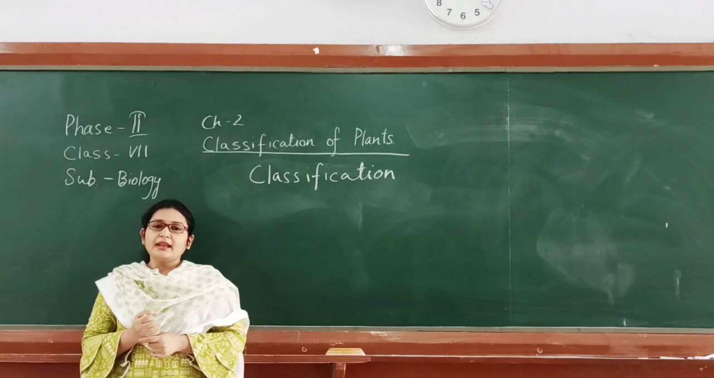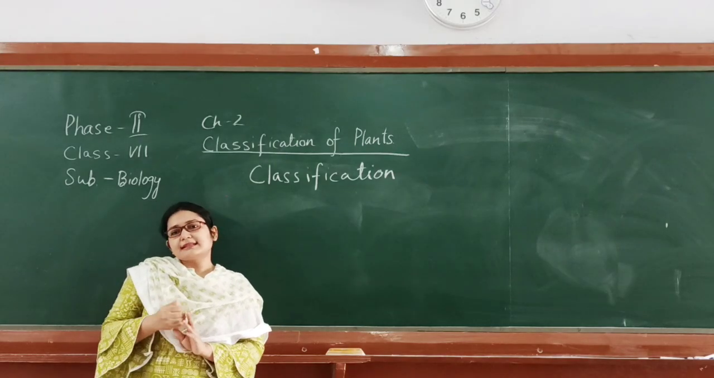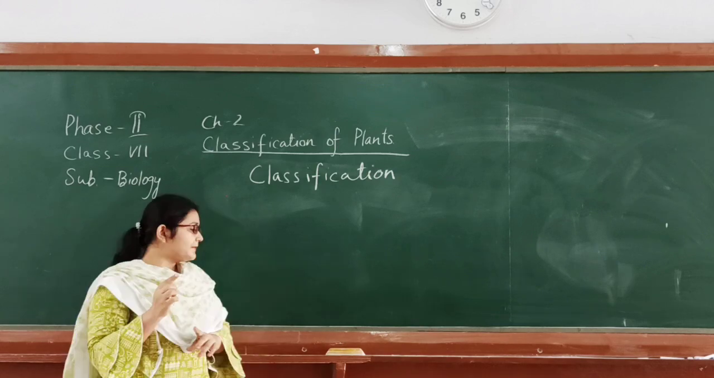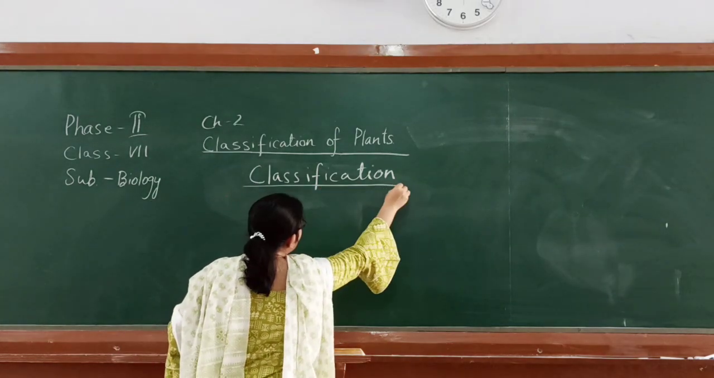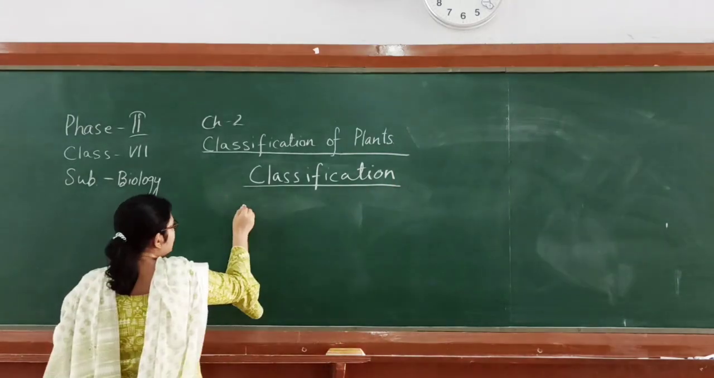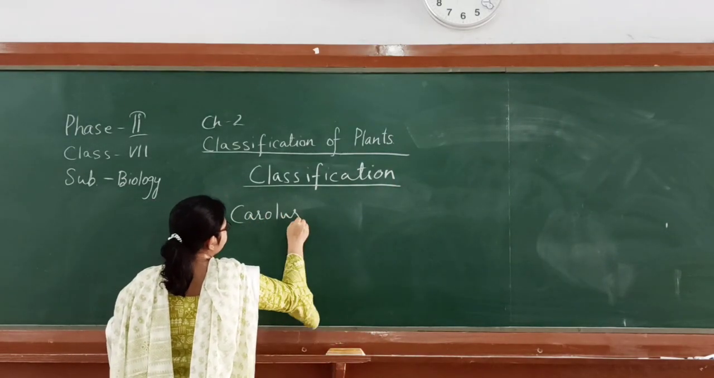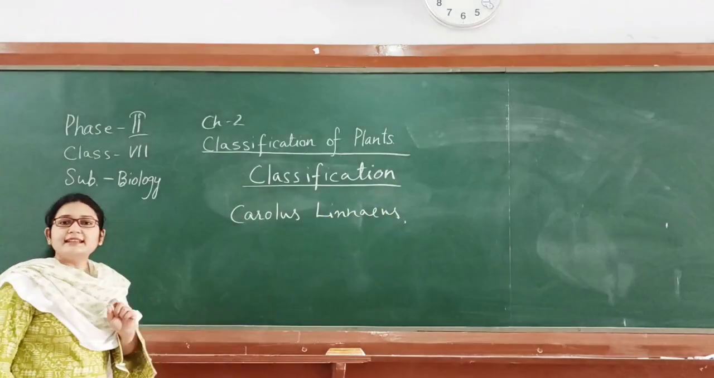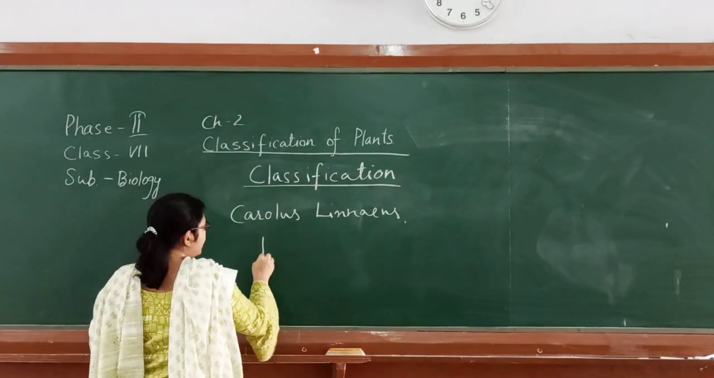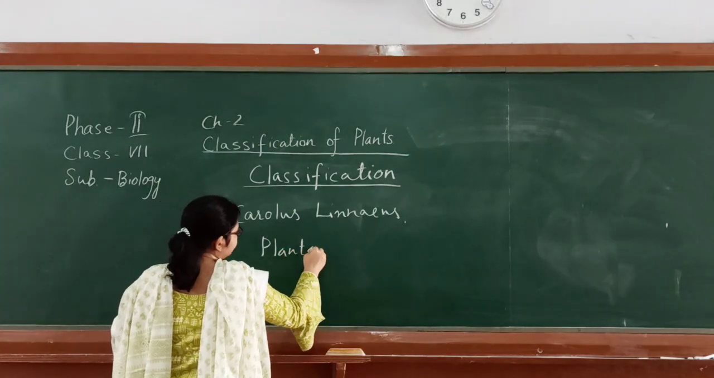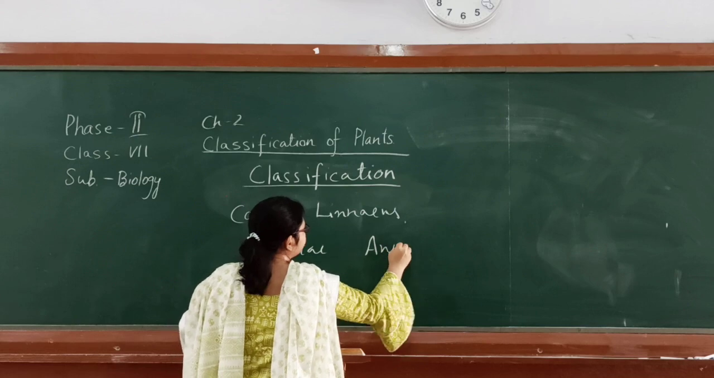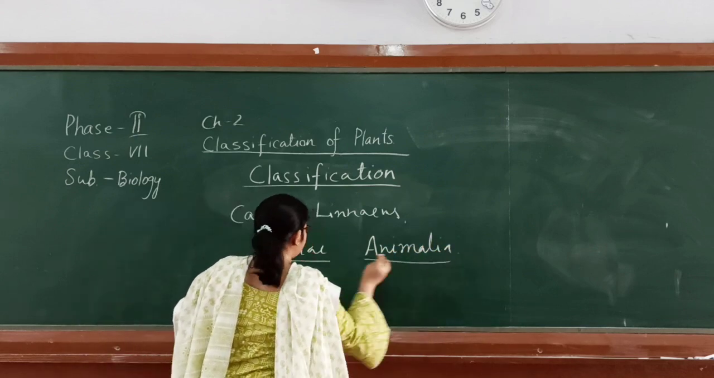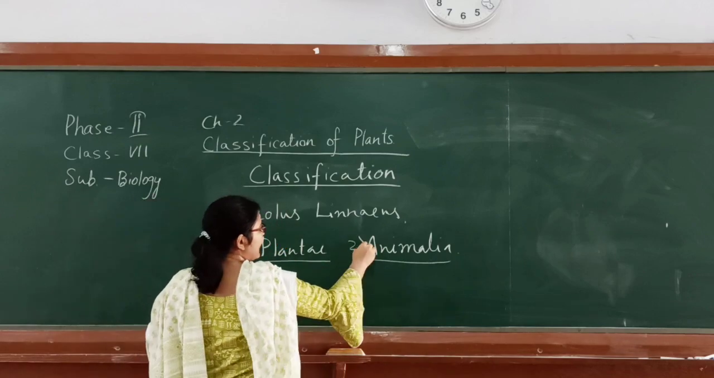Now, if we discuss how the classification started, then we can say that the first person to classify the living world was Carolus Linnaeus. He classified the living world into two kingdoms, Plantae and Animalia. So these were the first two kingdoms, Plantae and Animalia.